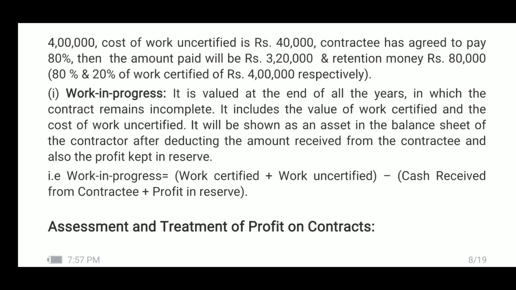Nextly, work in progress. It is valued at the end of all the years in which the contract remains incomplete. It includes the value of work certified and the cost of work uncertified. It will be shown as an asset in the balance sheet of the contractor after deducting the amount received from the contractee and also the profit kept in reserve.